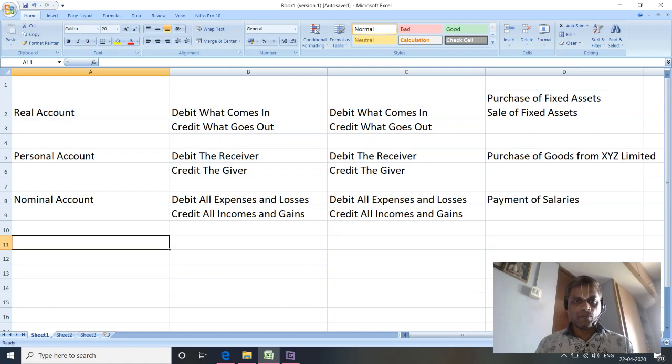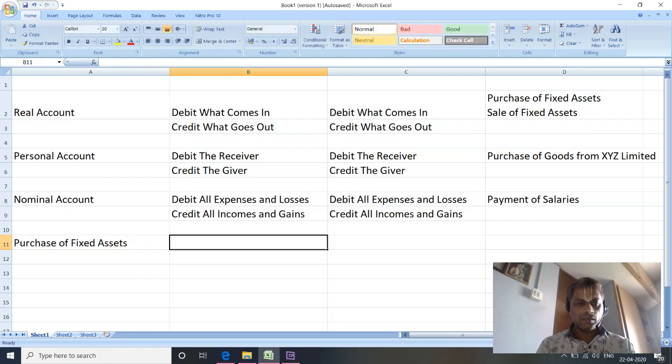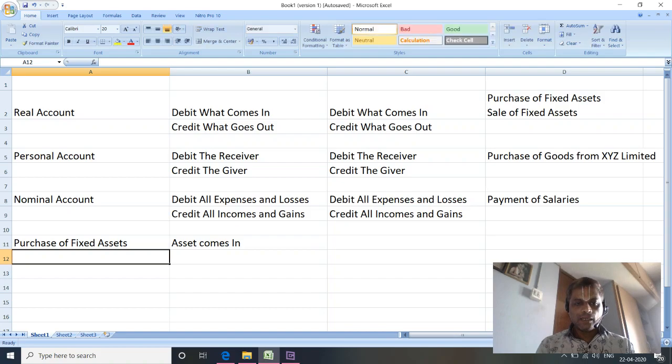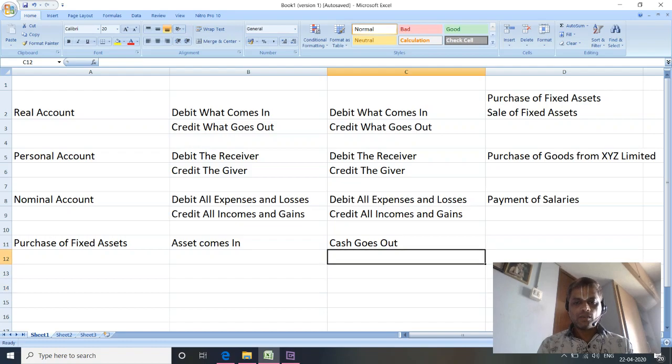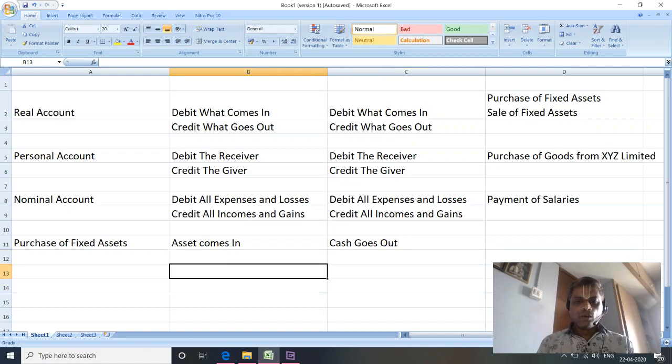The first example is purchase of fixed assets. What actually happens? Asset comes in, right? What goes out from us? Cash goes out, right? So the rule is much simpler here.